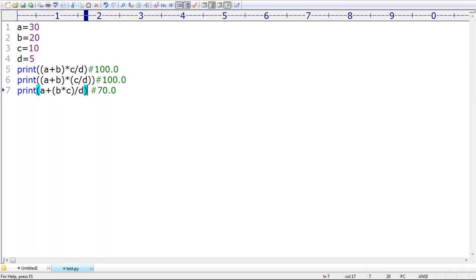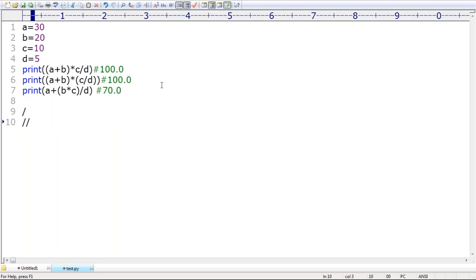Next, why does division alone give a float value? Vijay, because in Python the division operator is implemented to always generate a float value. If you want an int value, you need to go for floor division. In Python there are two types of division operators. One is the normal division, the other is floor division. Normal division always works for float values, but floor division works either for int or float values, no problem at all. That's all. Is it clear up to this point?